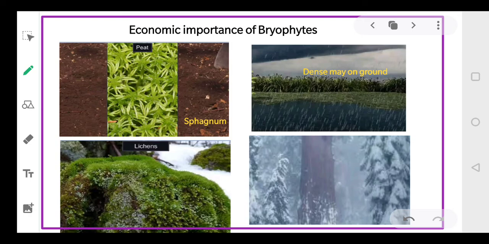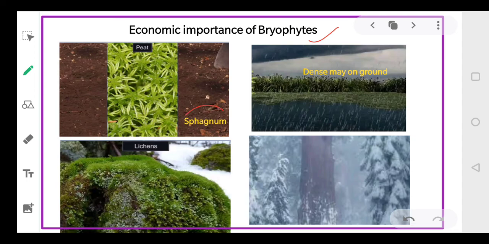Now coming to the economic importance of bryophytes. Why do we think that the bryophytes are important, and why do we talk about the bryophytes? They are very important, dear students, for us. First of all, some of the mosses that we've spoken about act as food for the herbaceous mammals, birds and other animals.